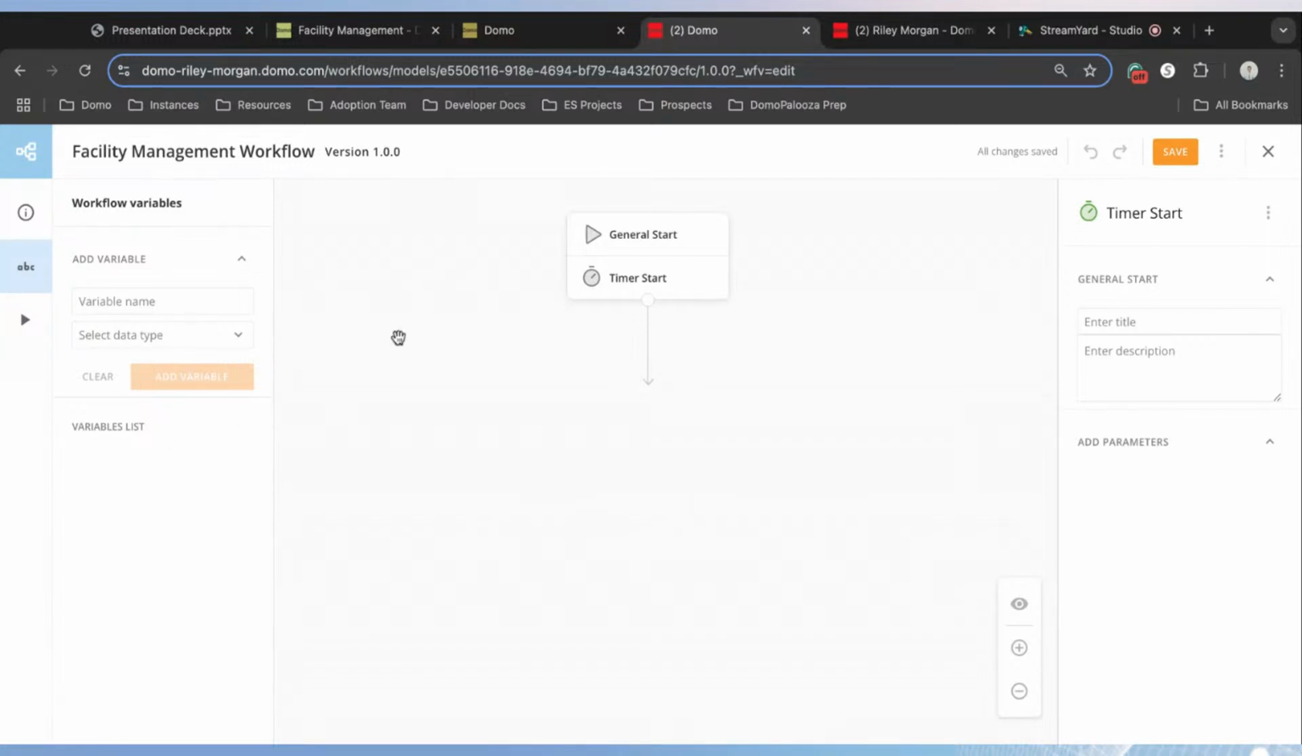And to start out a workflow, there are two main ways to kick off a workflow. You can have a workflow start at a particular cadence based off of a timer, whether that's once a day, every 30 minutes, every 15 minutes, or you can use this general start, which allows us to kick off a workflow via an alert or a form entry or trigger it manually. And so for our workflow today that we're going to build, we're going to use this general start.